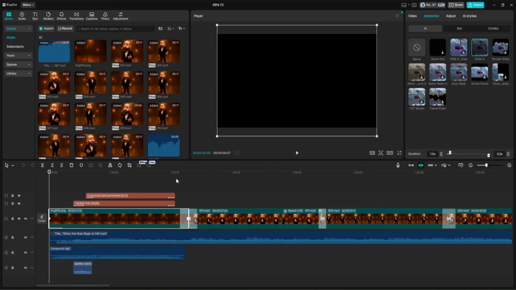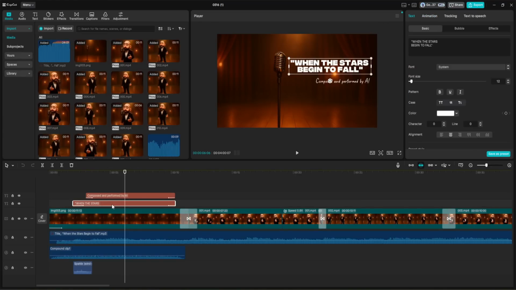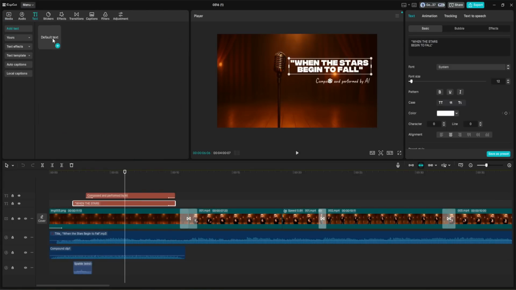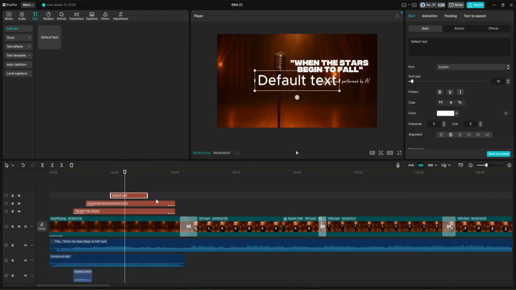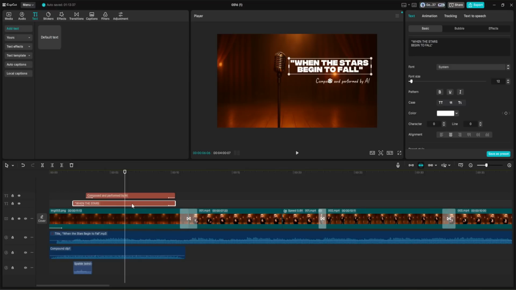Next, I moved on to the text overlays. I added two different text elements at the start. The first was the title of the song, When the Stars Begin to Fall. The second was a note for viewers, gently letting them know that the song was entirely composed and performed using AI. To add this, I click the Text tab in the navigation menu, drag the default text box into the timeline, and position it above the image layer.